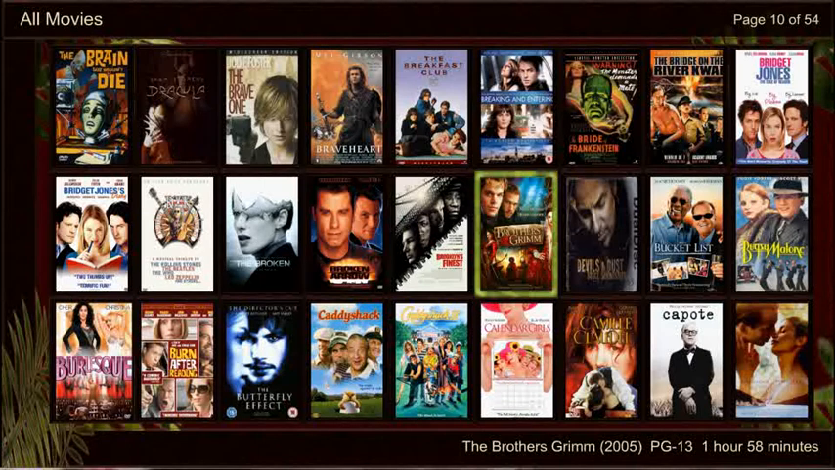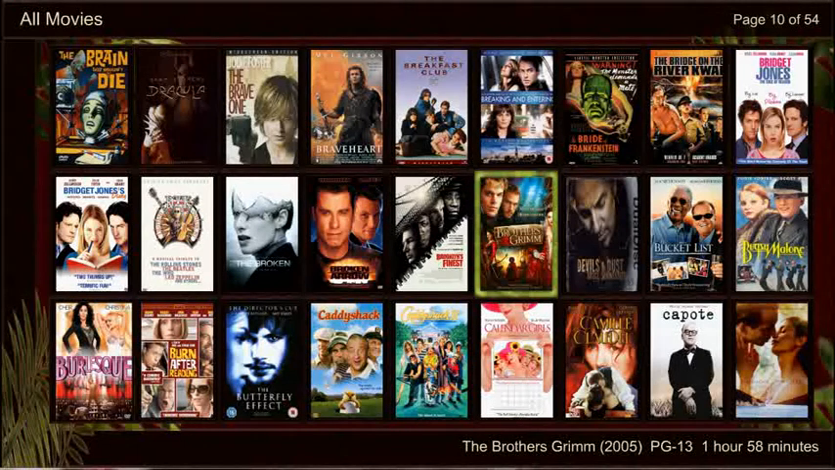To begin, let's look at the main browse page. In the upper left, you will see Filter Title. Currently, we are viewing all movies. The upper right is the number of pages in the current selection. The bottom right shows title, year, rating, and runtime for the highlighted movie.